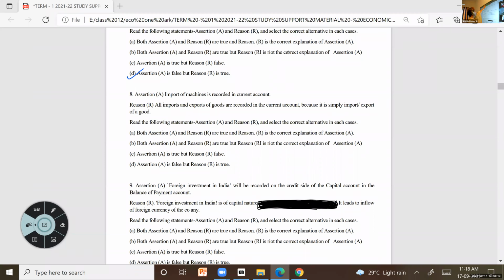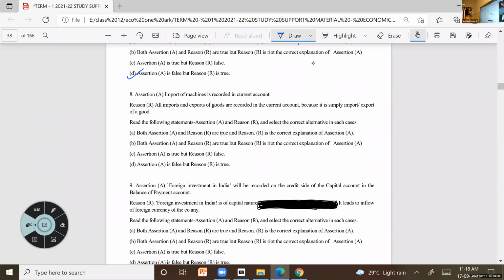Aishwarya, what will be the answer? The first one, both A and R, A, that is the correct one. Here, import of machines. Don't think that it is capital in nature because machines, we always say capital goods, but we cannot consider that as a capital. It is just considered as goods only. So that will be recorded in the current account, and all imports and exports of goods are recorded in the current account because it is just export and import of goods here. So first one is the correct answer.